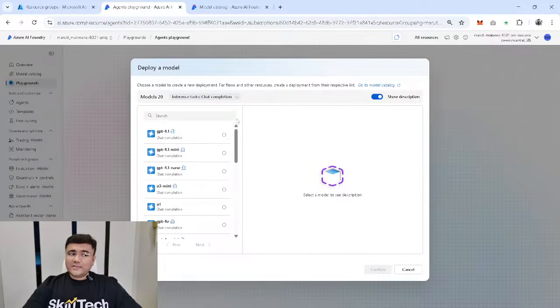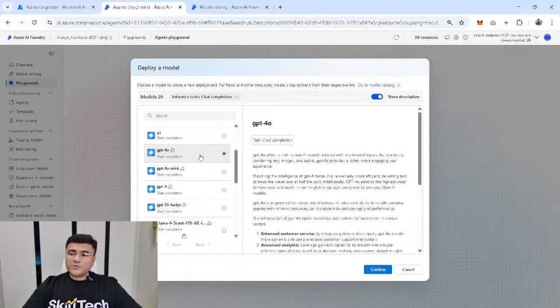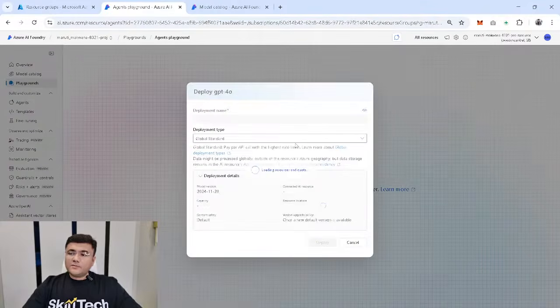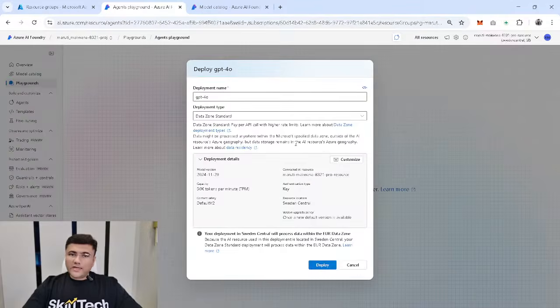And that's the reason it is showing me which particular model I want to deploy. I have multiple GPT models available on my screen. I'm going to choose GPT-4o right now. So I'm going to select that and click on confirm. Remember guys, deploying these models on the Azure AI Foundry portal is one of the easiest things, because within a few clicks and within a few seconds it's going to be done.